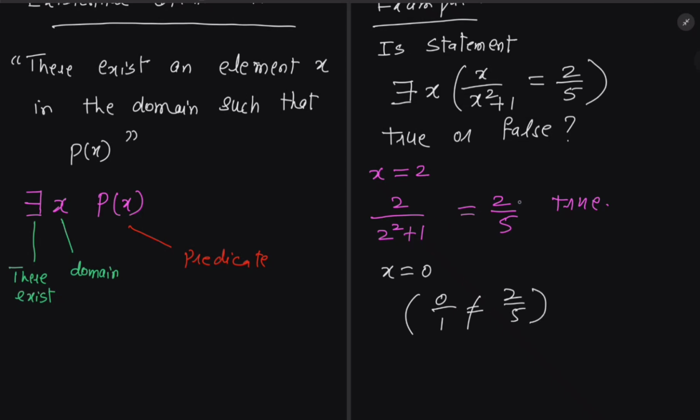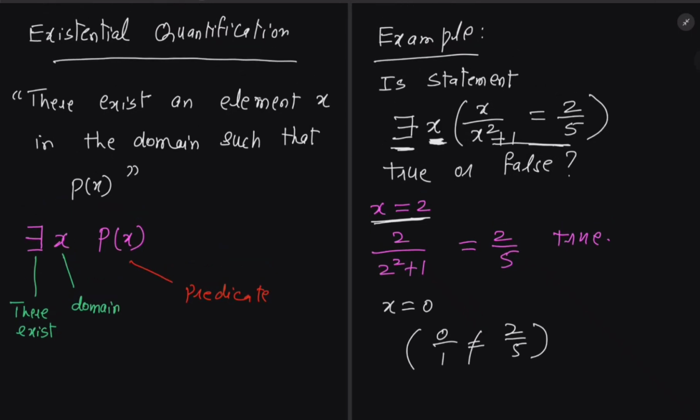So for some value, it is true. So there exists tells us that for some values in the domain x, this can be true. You have to show this for only one value. There can be other values as well which give you the correct answer. So this was all about the existential quantification. Thank you for watching.